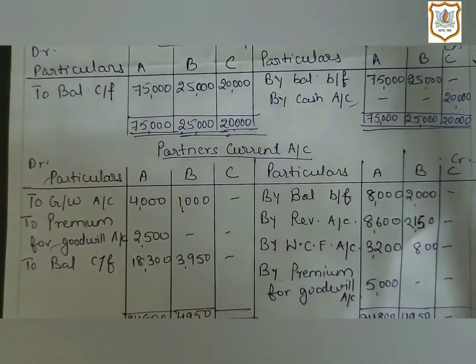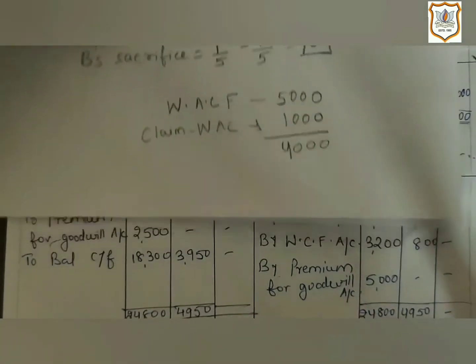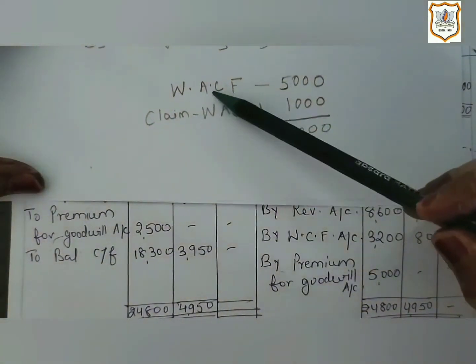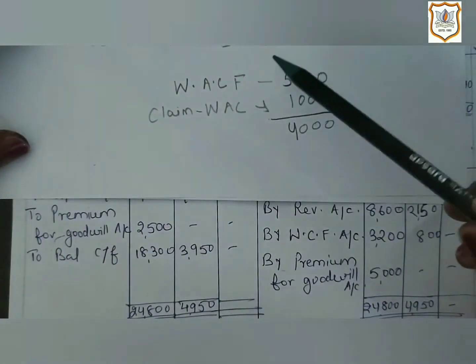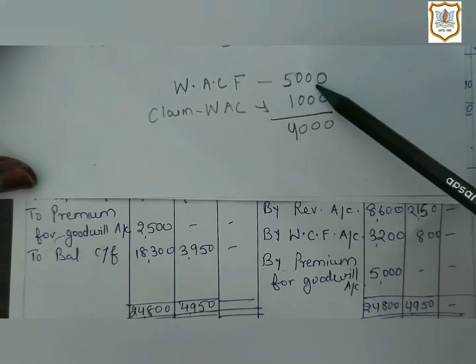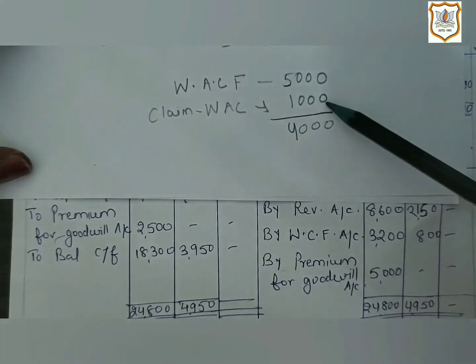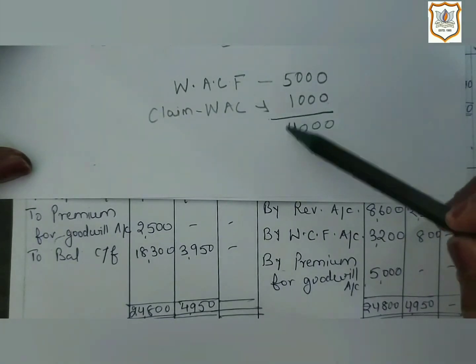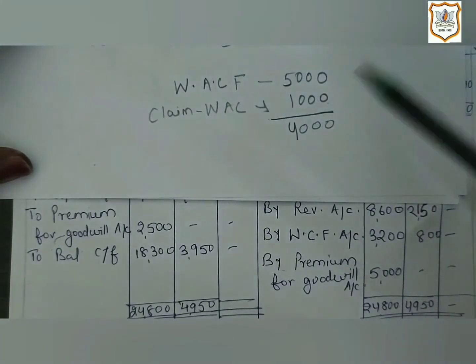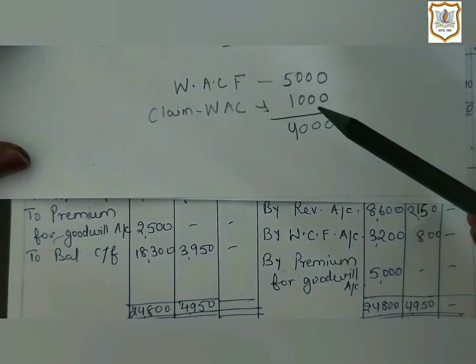Now here entire 5,000 will not be distributed. Here let us see calculation here. Workman accident compensation fund is given in old balance sheet, that is 5,000, but as here claim is accepted of rupees 1,000, so remaining amount, that is 4,000, will be distributed between old partner in their old ratio.